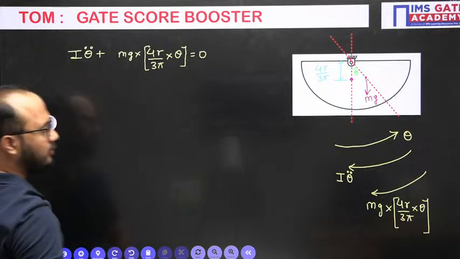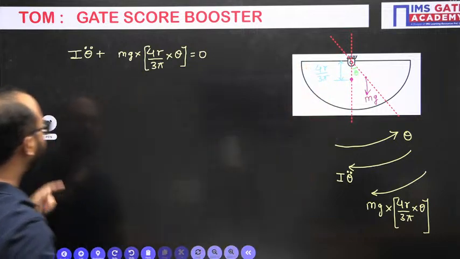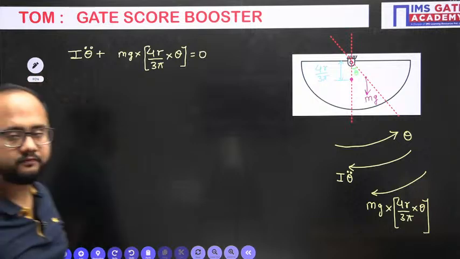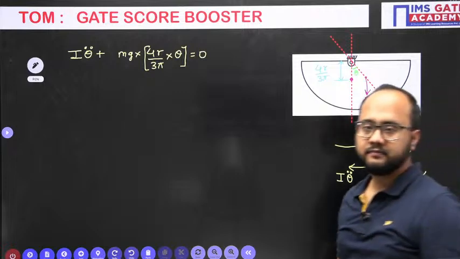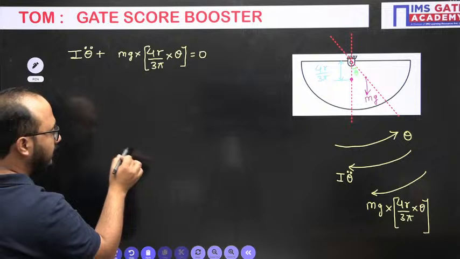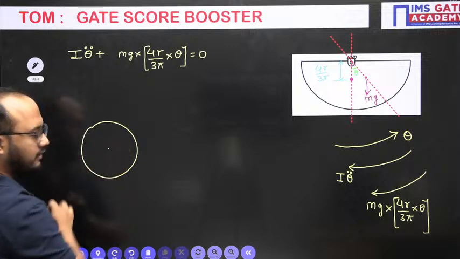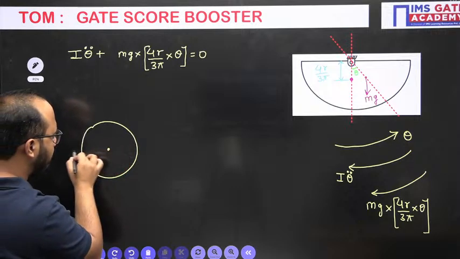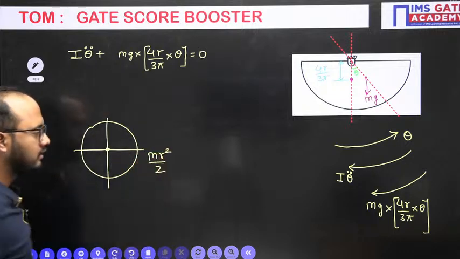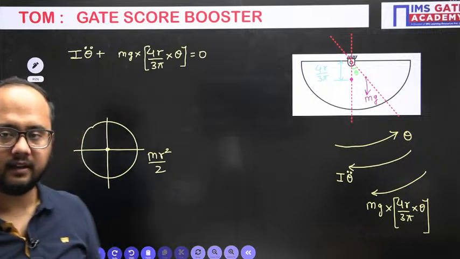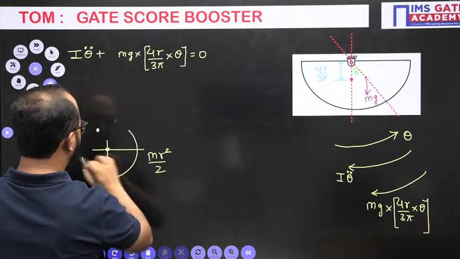Now, what is mass moment of inertia? Mass moment of inertia about the hinge point. So what is the mass moment of inertia we will write here? Tell me everyone, what is the mass moment of inertia value? See, simple thing. We have this semicircle. This is a complete disk, right? About this center, if I calculate, mr square by 2 is there, right? mr square by 2. Done. Now for this hinge, what is the mass moment of inertia? What kind of change you will expect? Tell me.